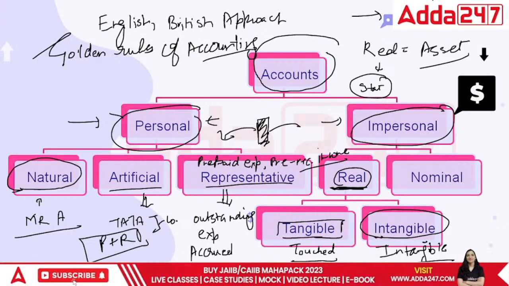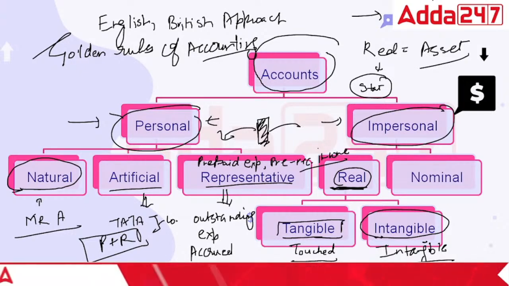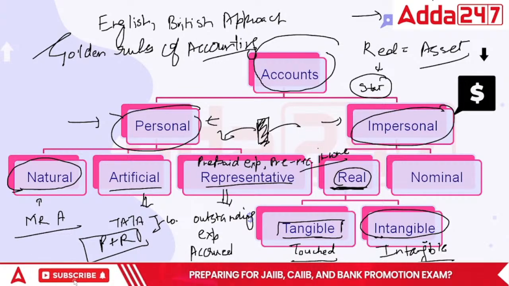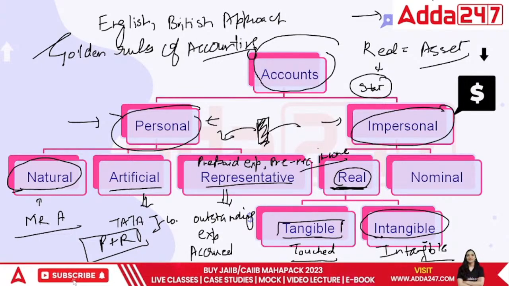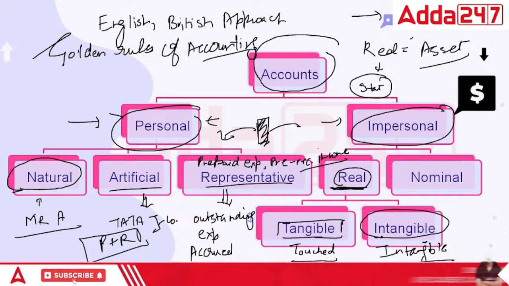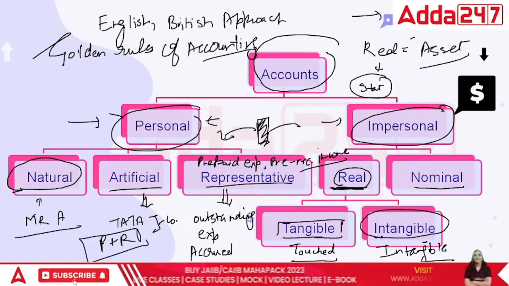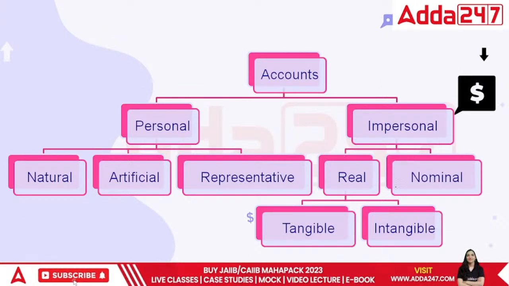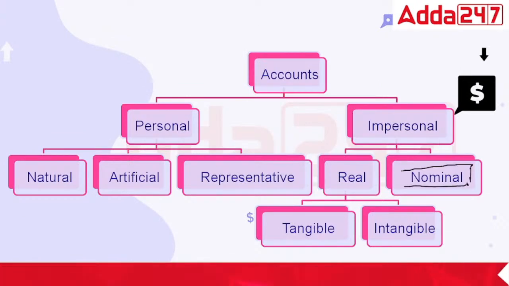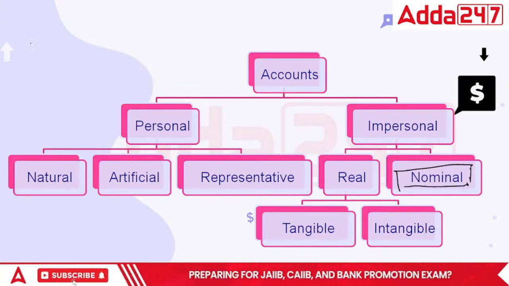Next is nominal. Nominal would mean anything that relates to expenses and incomes exclusively. So I'm just clearing it all up and now explaining only the nominal. Nominal means all the expenses.